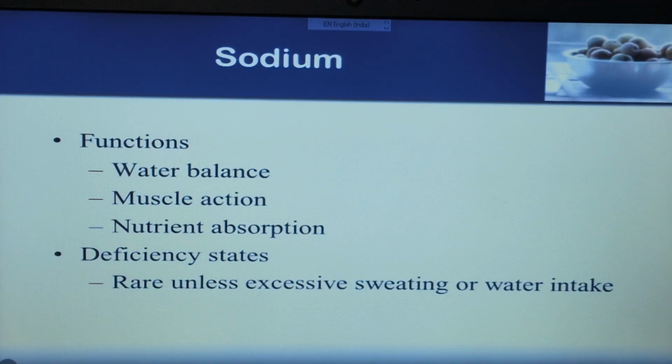If deficiency occurs, then excessive sweating or water intake will be present, which represents a deficiency of sodium in our body. So the major functions of sodium are water balance, muscle action and nutrient absorption.